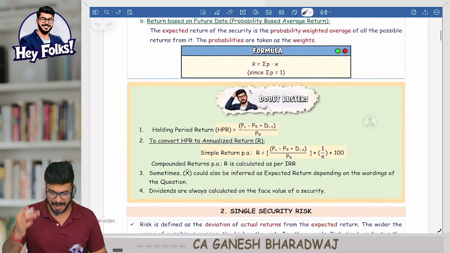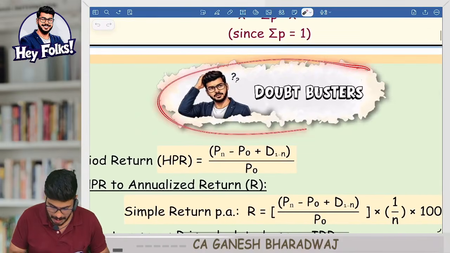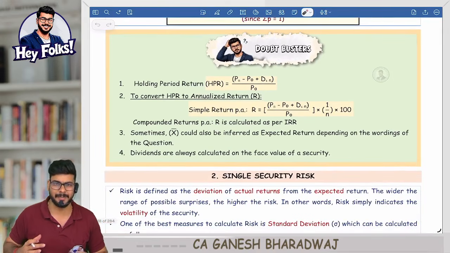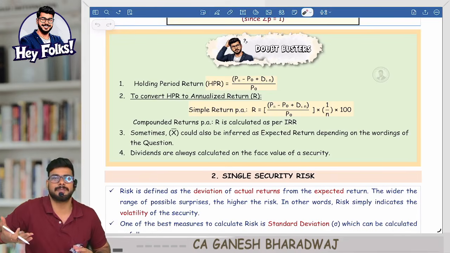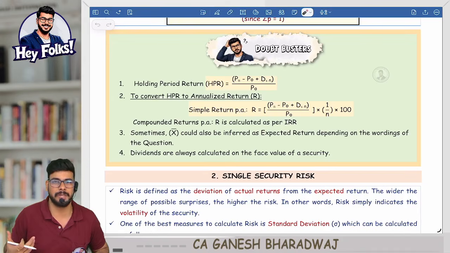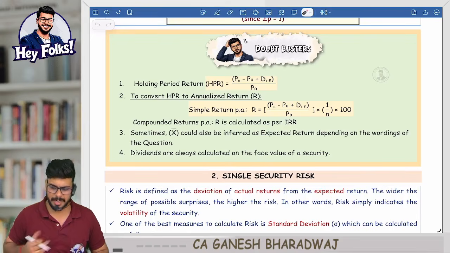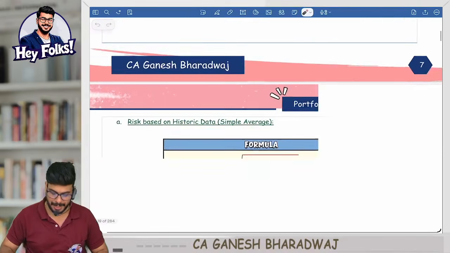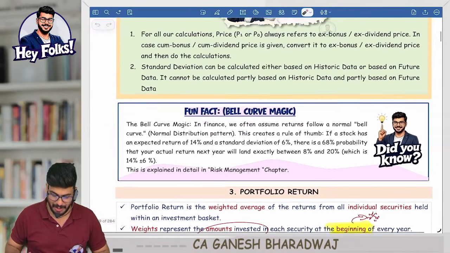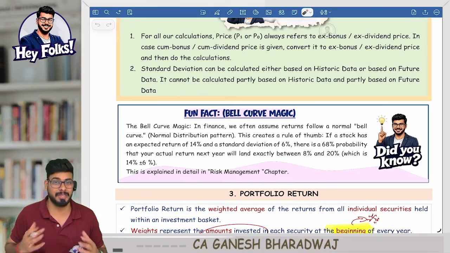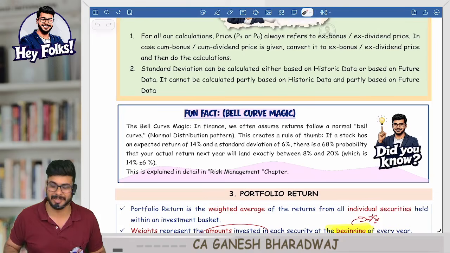After every concept, I have a segment called doubt busters. These are the commonly committed mistakes by students. I have created these doubts, answered them, and told you how to overcome the mistakes in the exam. Wherever I feel students commit a mistake, I have kept a doubt buster segment under that. We also have something called a fun fact. I think this is the first time a book has been prepared on AFM with all these fun facts. Let me know your thoughts in the comment section as well.